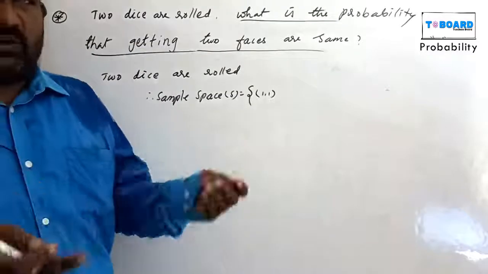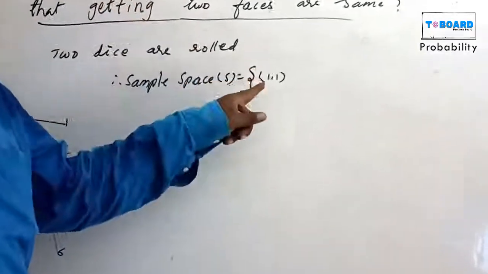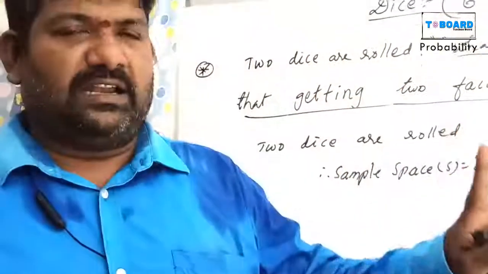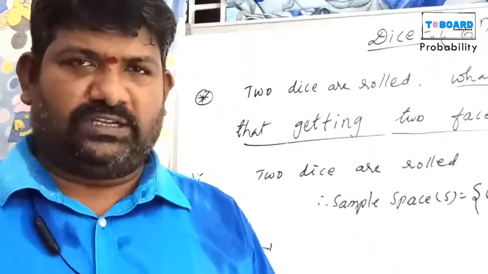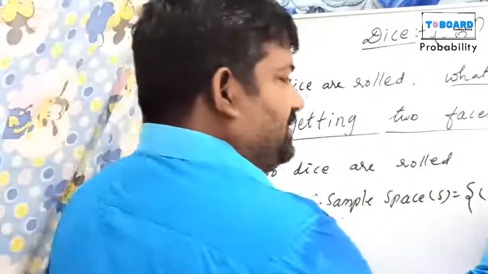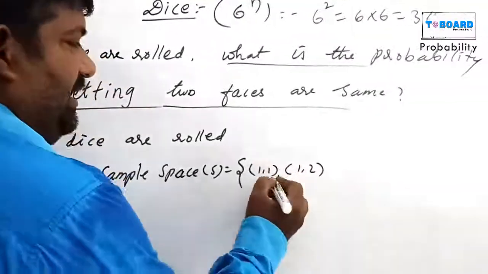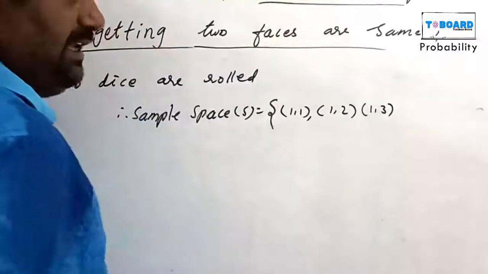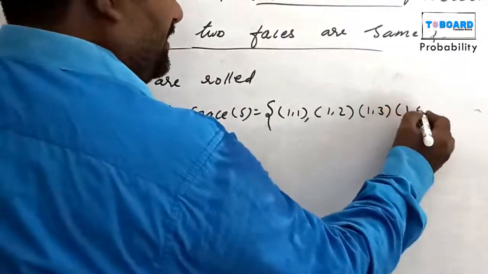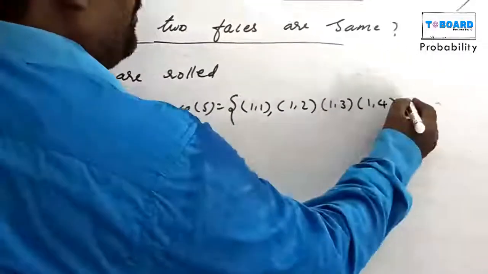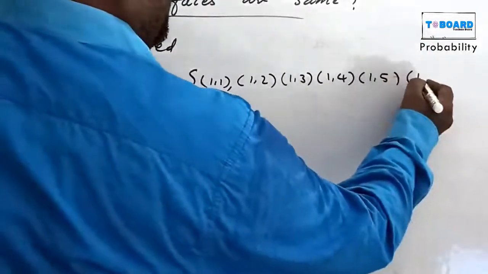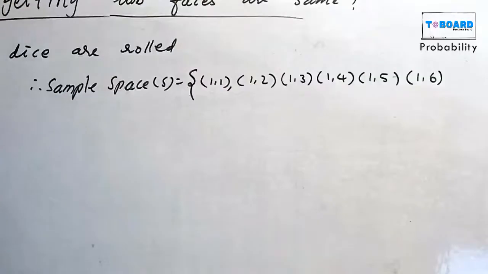For example, the first die is 1 and the second die is also 1. Then the first die is 1, second die is 2; first die is 1, second die is 3; first die is 1, second die is 4; first is 1, second is 5; first die is 1, second die is 6.